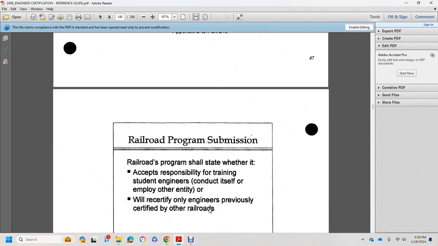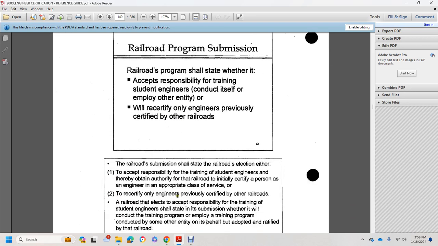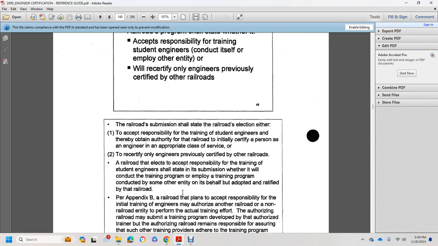Appendix B, Part 240. Railroad program submission. The railroad program shall state whether it accepts responsibility for training its student engineers itself, or whether training is conducted by another entity. It will recertify only engineers previously certified by other railroads through railroad submission. The railroad shall state its election either to accept responsibility for training student engineers, thereby owning them under the operating authority of the railroad and initially certifying a person as an engineer with the appropriate class of service, or to recertify only engineers previously certified at other railroads.